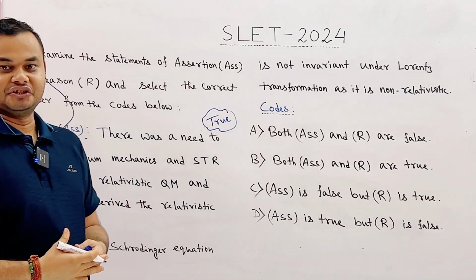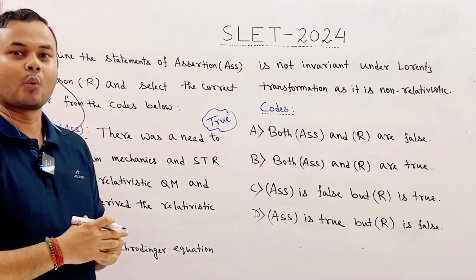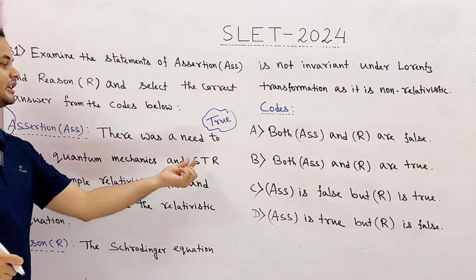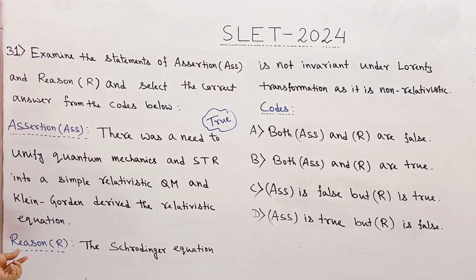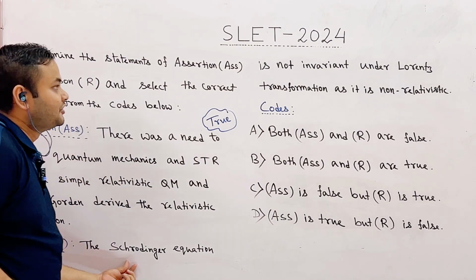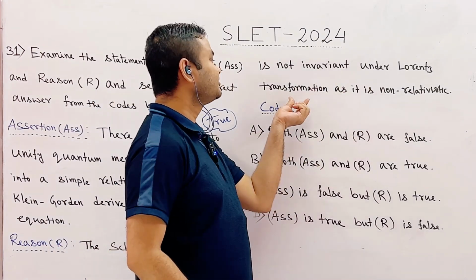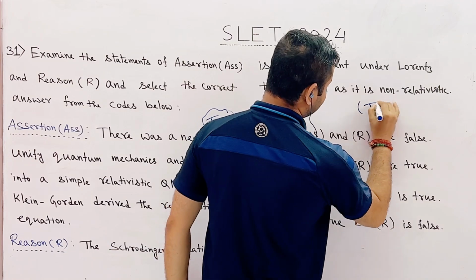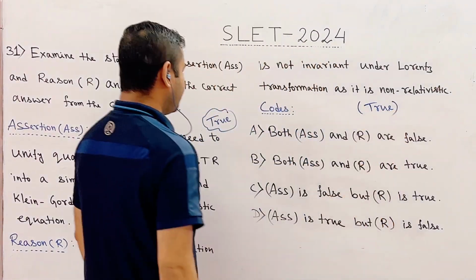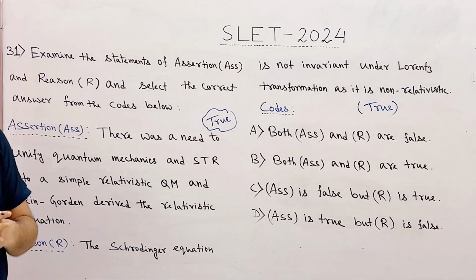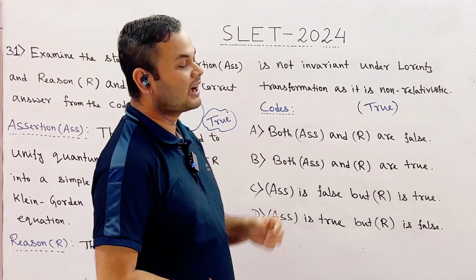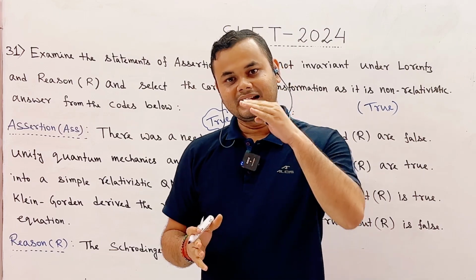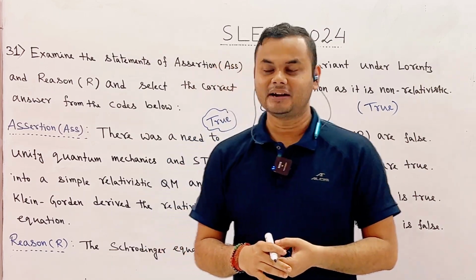The Klein-Gordon equation is indeed a relativistic quantum mechanical equation that was developed to unify quantum mechanics with special theory of relativity. Next, reason: the Schrödinger equation is not invariant under Lorentz transformation as it is non-relativistic. This is also true statement. The Schrödinger equation is non-relativistic and it is not invariant under Lorentz transformation. As a result, relativistic equations like Klein-Gordon and Dirac equations were developed.